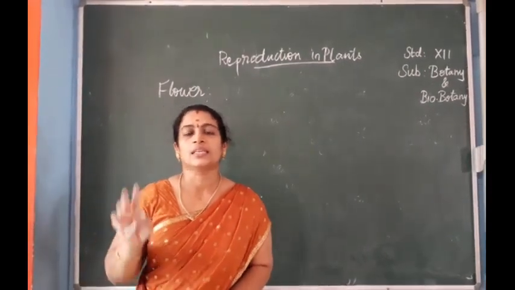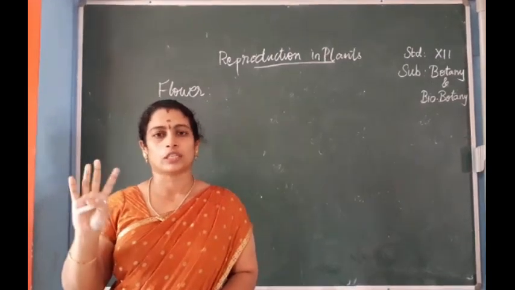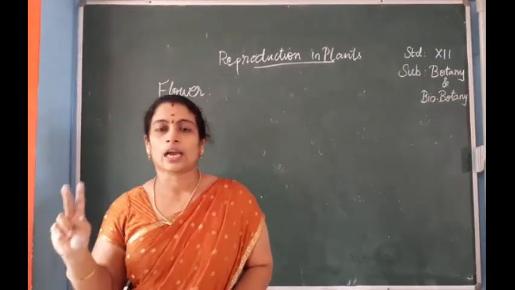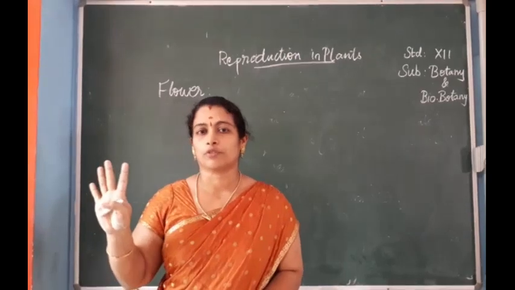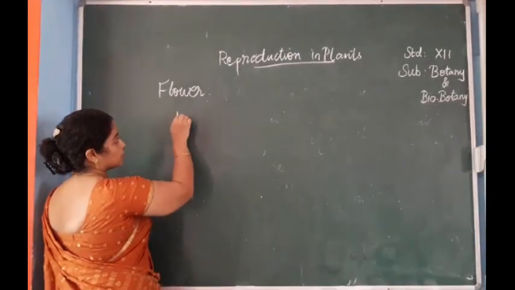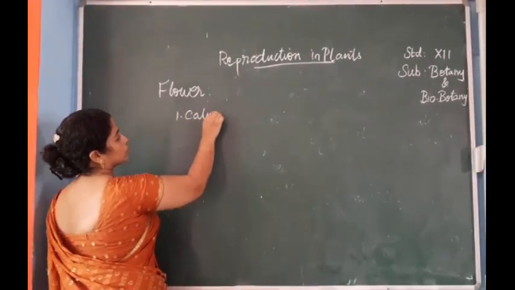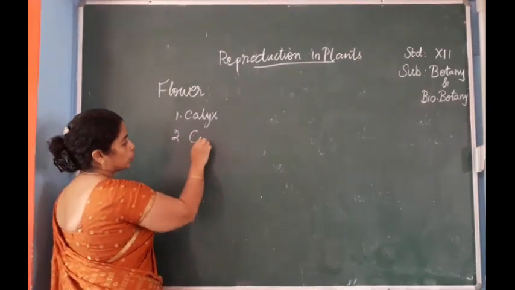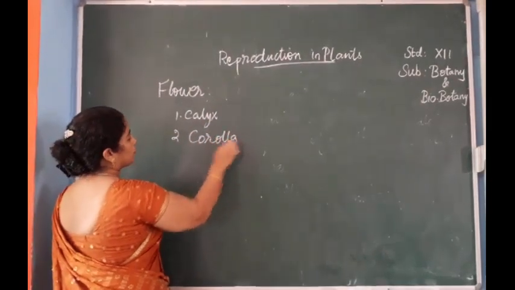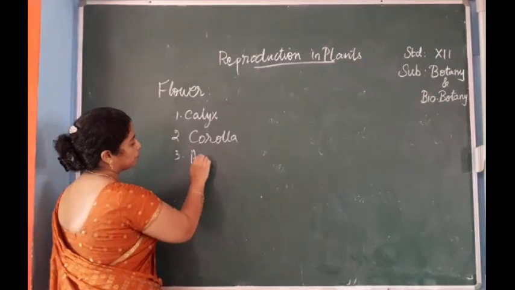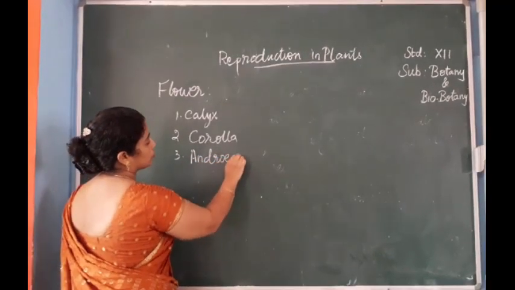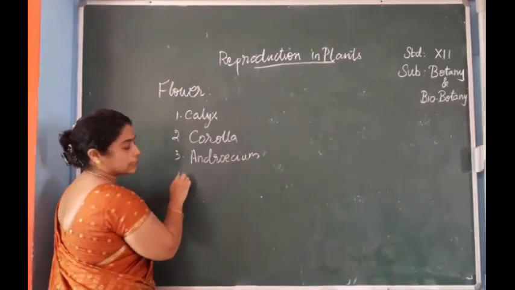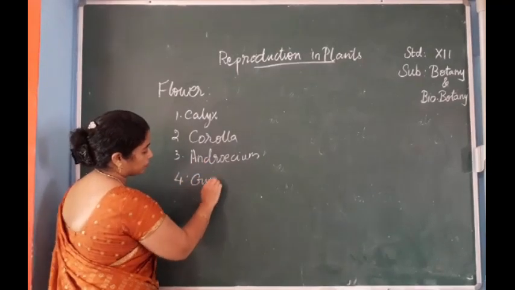We have studied that there are four parts of a flower: calyx, corolla, androecium and gynoecium. So what are the four parts of a flower? Calyx. Second, corolla. Third, androecium. And fourth is gynoecium.